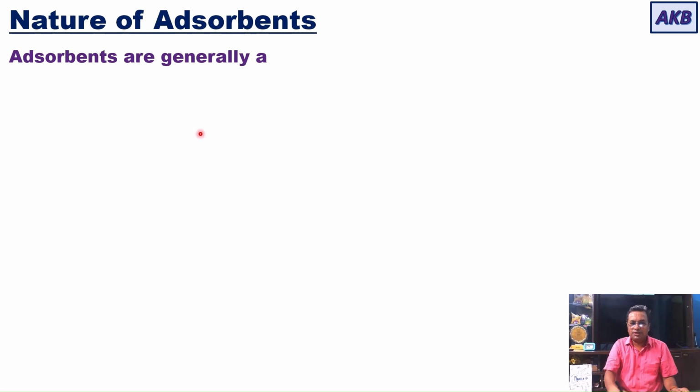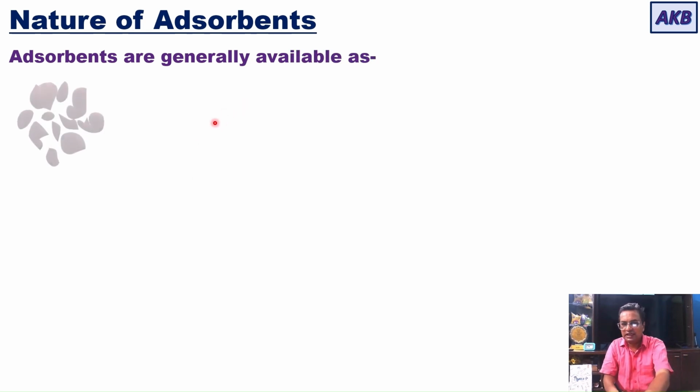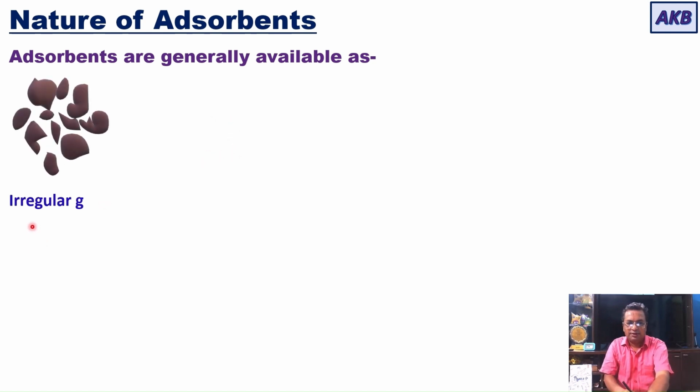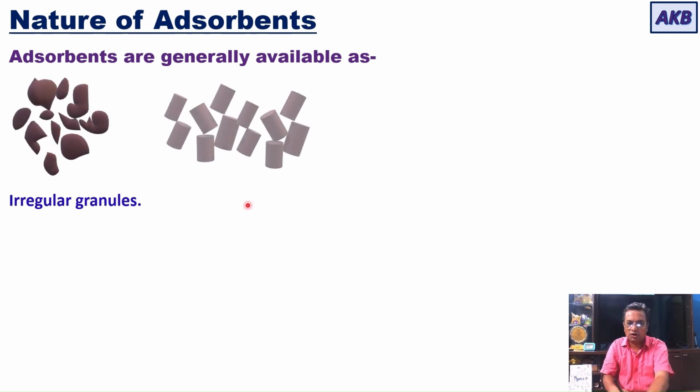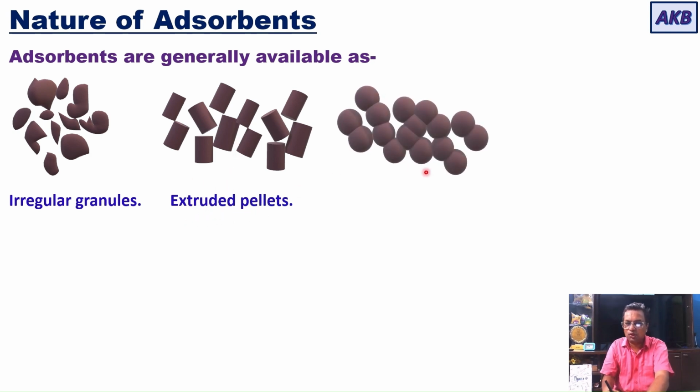So, industrial adsorbents are generally available as irregular granules like this, or in the form of extruded pellets, or in the form of formed spheres. So, industrial commercial adsorbents could either be available as irregular granules, or as extruded pellets like this, or as formed spheres like this.